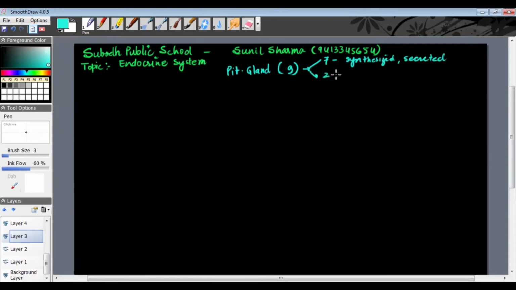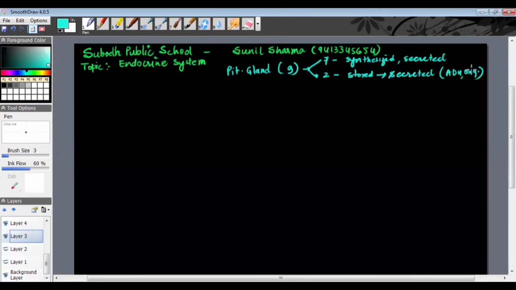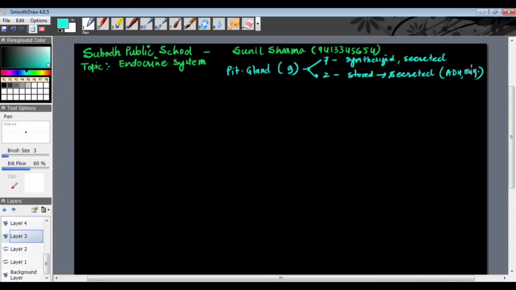But the 2, if you remember, ADH and oxytocin, are only stored here and secreted as and when required in the body, because ADH and oxytocin are not synthesized in the pituitary, they are actually synthesized in the hypothalamus. So one by one we will go into the detail of all these hormones.